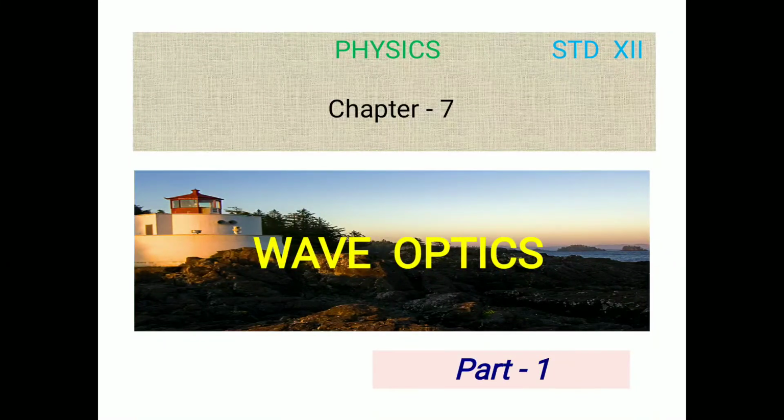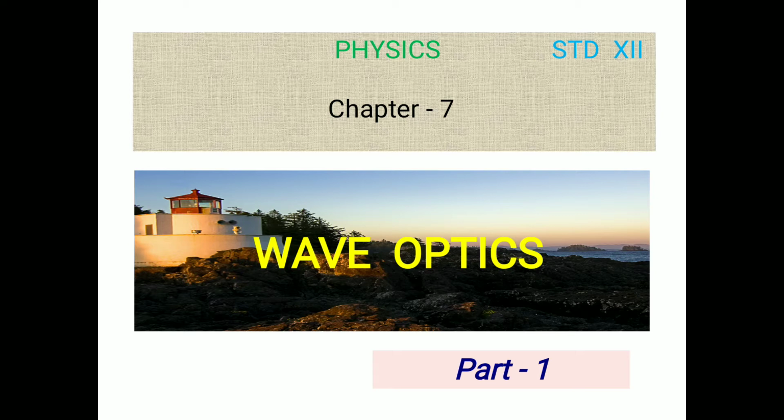Hello students, today we are going to start a new chapter, number 7. Name of the chapter is Wave Optics. In earlier standards, you studied about optics, meaning the science of light. Optics is mainly divided into two parts: ray optics, also known as geometric optics, and second one, wave optics, also known as physical optics.